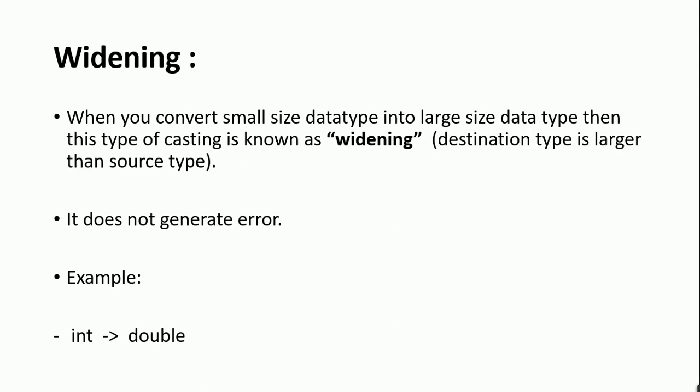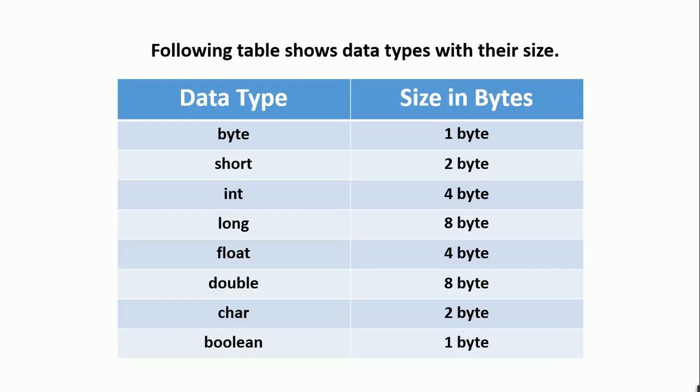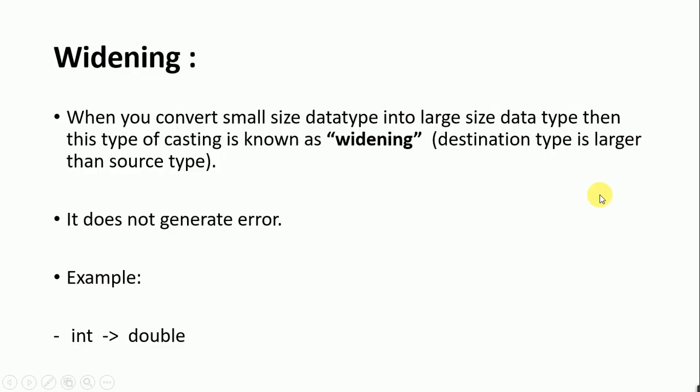For example, we want to convert integer type into double type. As we already saw in the table, the size of integer is 4 bytes and the size of double is 8 bytes, so we are converting 4 bytes into 8 bytes. It does not generate any error because 4 bytes is obviously smaller than 8 bytes. So this is widening.